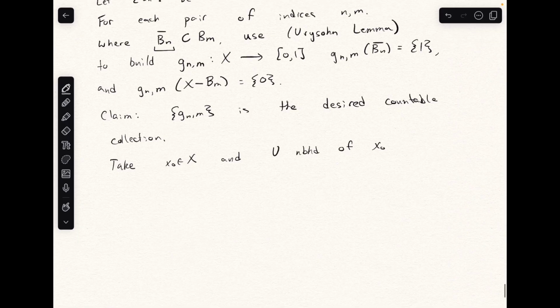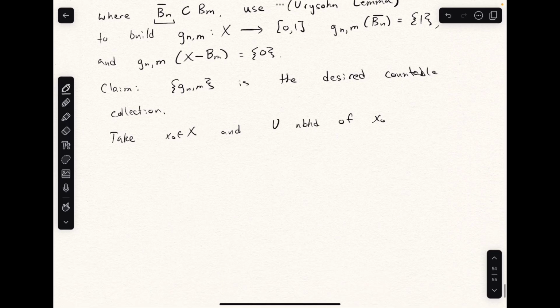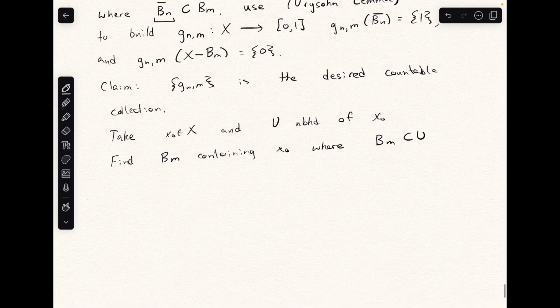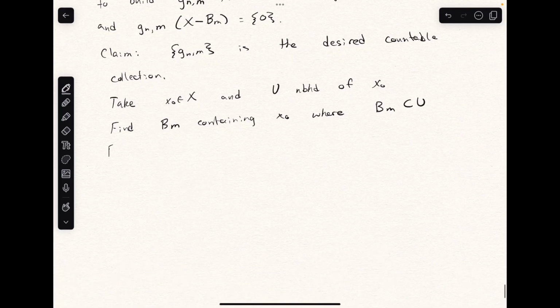And we use the fact that B is a basis to find B of m containing x naught, where B of m is contained in U. And now we use the fact that we're working with a regular space to also find a B of n containing x naught, such that the closure of B of n is contained in B of m.